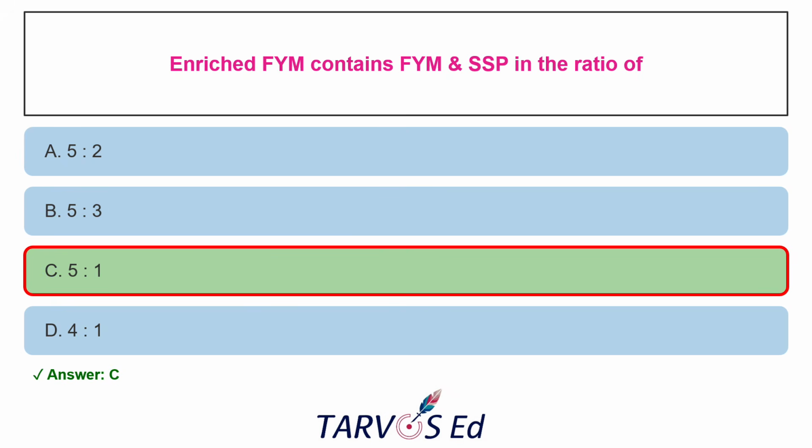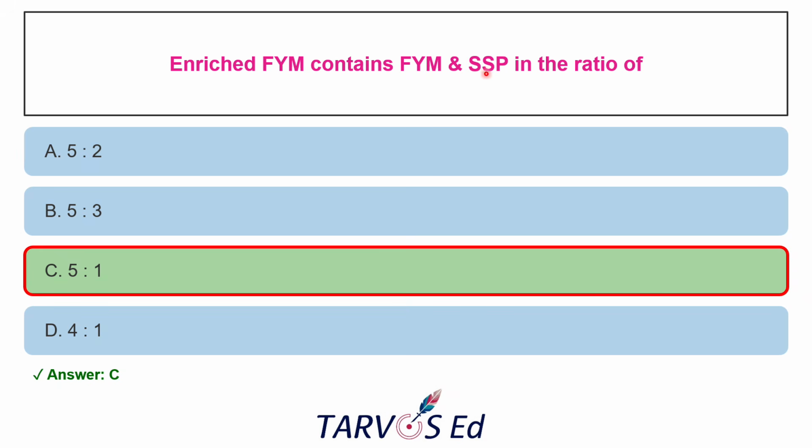The next question is, enriched FYM, that is farmyard manure, contains FYM and SSP in the ratio of. So enriched means it is a specialized compost created by mixing the standard farmyard manure with the single superphosphate. So why we are adding like this?